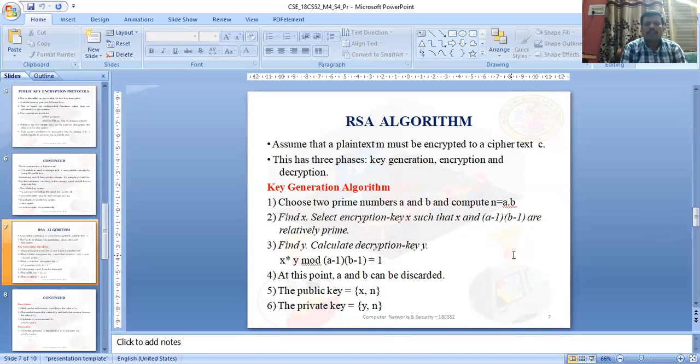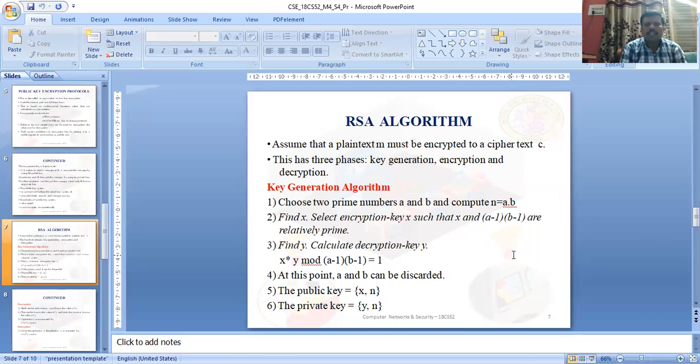It was invented by Rivest, Shamir and Adleman, the three scientists who invented the algorithm. It uses a pair of keys, a public key and a private key. Assume that the plain text M must be encrypted to the ciphertext C. The algorithm follows three phases: key generation, encryption and decryption.